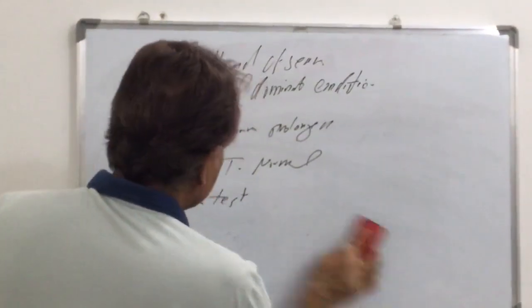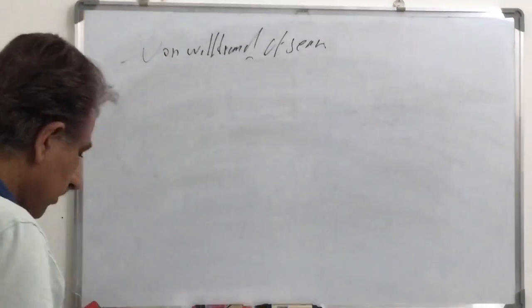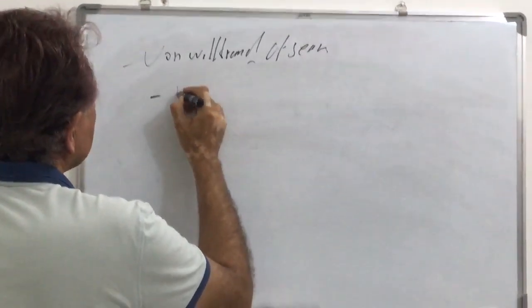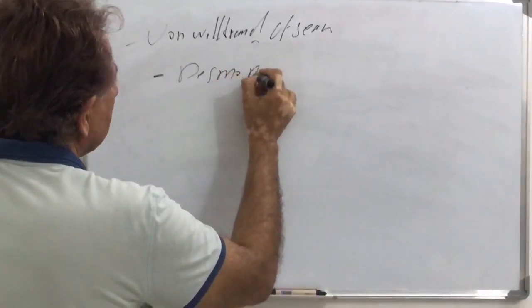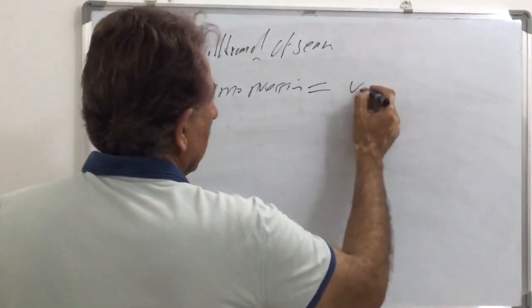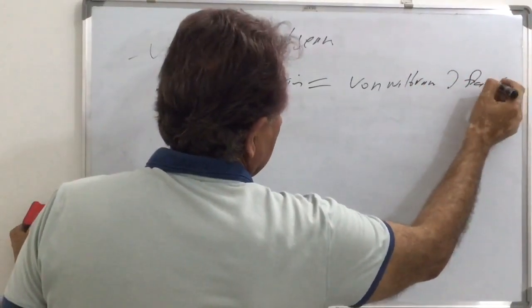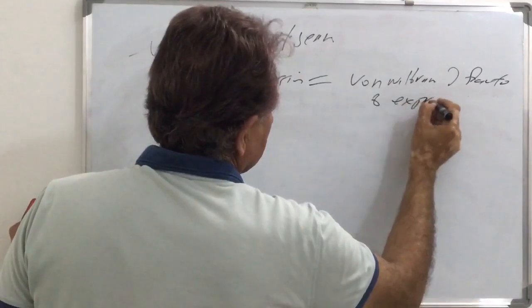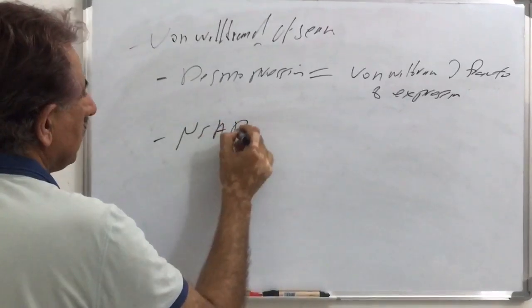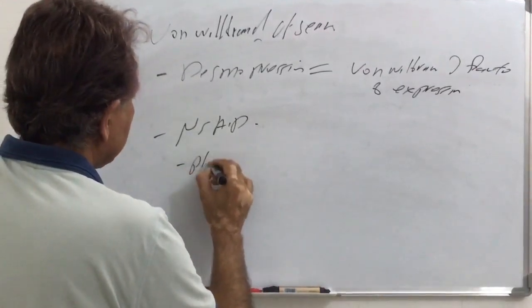How would we treat, in fact, either we add desmopressin, and desmopressin increases the von Willebrand expression and factor 8 expression. Avoid NSAIDs, non-steroidal anti-inflammatory drugs, or sometimes we might need to give platelet transfusion.